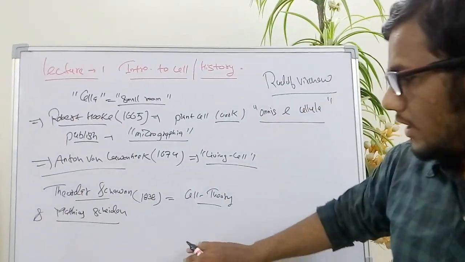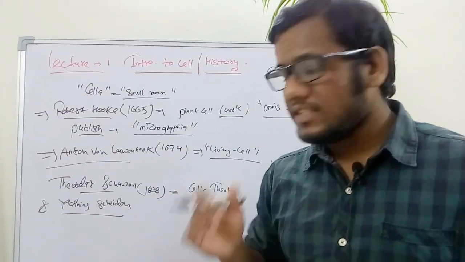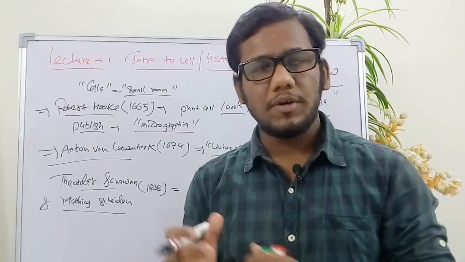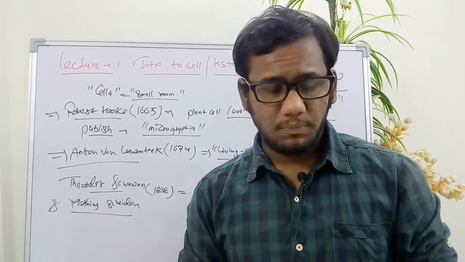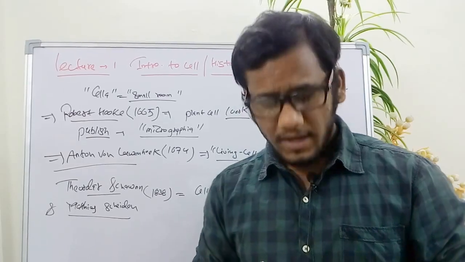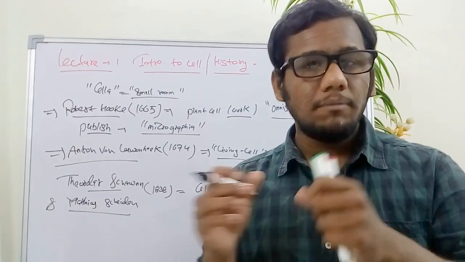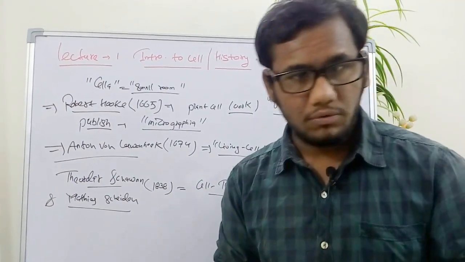So during that time period, colloidal chemistry had also evolved. In that, they said that a colloid is something between a solution and suspension. So this gives the idea of semi-permeable membrane. Semi-permeable membrane is a membrane which is permeable to the solvents and impermeable to the solutes.